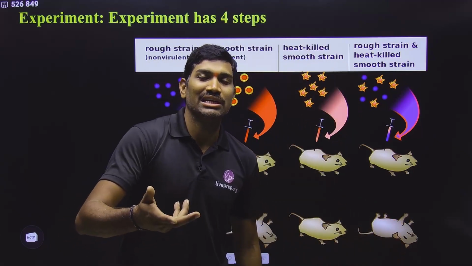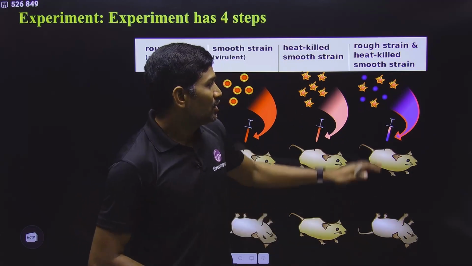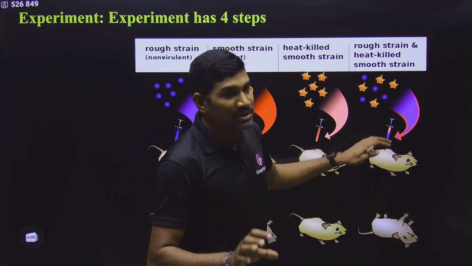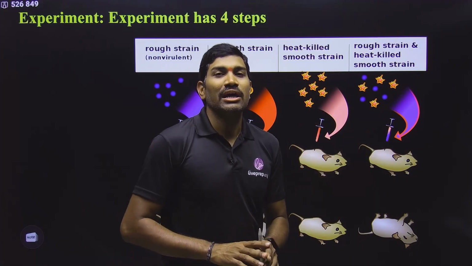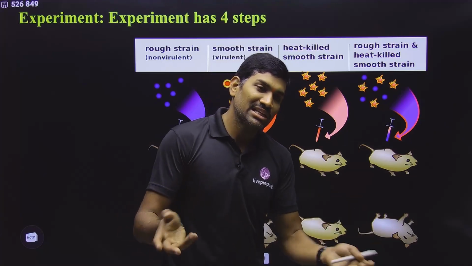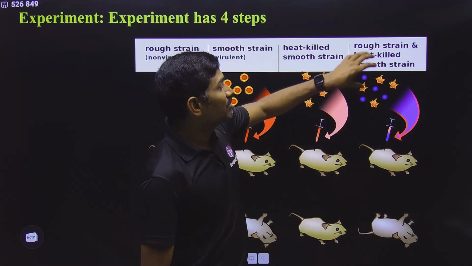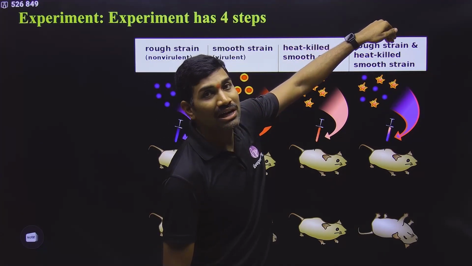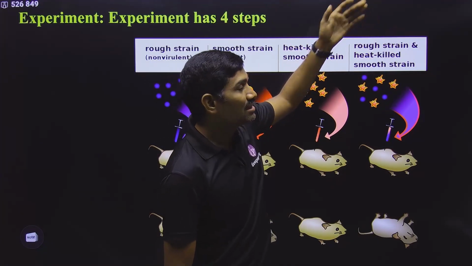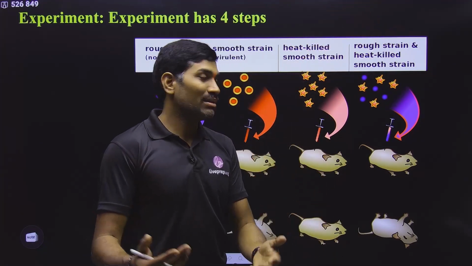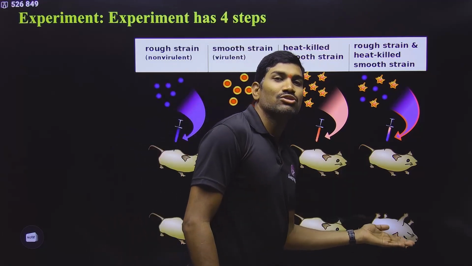This is the conclusion he gave. Once again I am telling you the conclusion. What did Griffith conclude? Something, he didn't know what that something was. And what is that something called? That something is a transforming principle, but he didn't know what exactly it is. So something from heat killed S enters into live R strain, so that live R is converted into live S. Since it became live S, it can cause the disease, so it killed the mice.